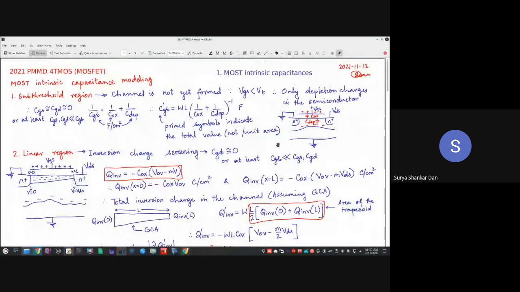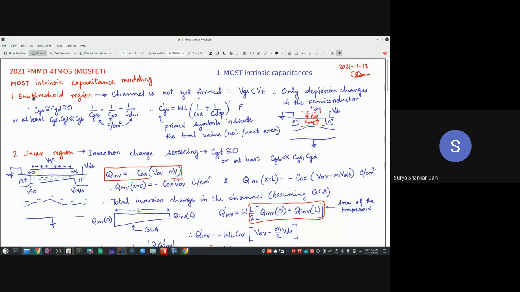Okay. In our previous lecture, we had done subthreshold and linear region. Today we have completed the saturation region. Okay. Now let us find out what are the individual gate capacitances in each and every region.